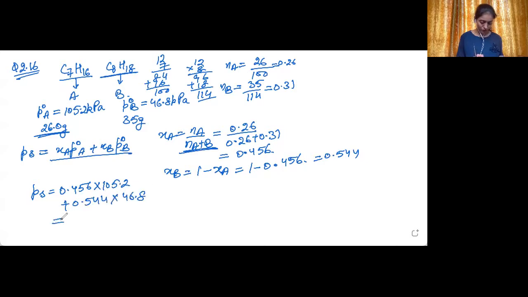So it will be equal to 0.456 multiplied by 105.2. It is coming out to be equal to 47.97 plus 0.544 multiplied by 46.8. So it is coming out to be equal to 25.45. So 25.45 plus 47.97, it's coming out to be equal to 73.42 kilopascal. So this is a very simple question. Hope you are clear about it.